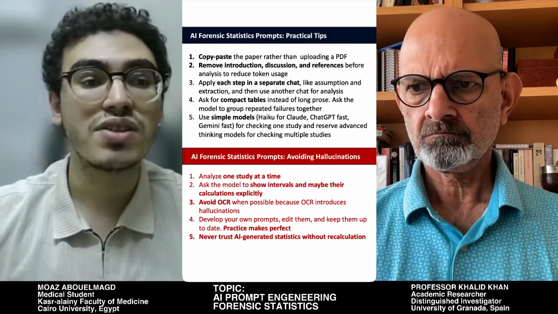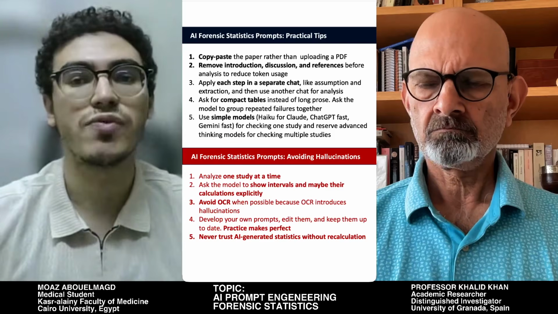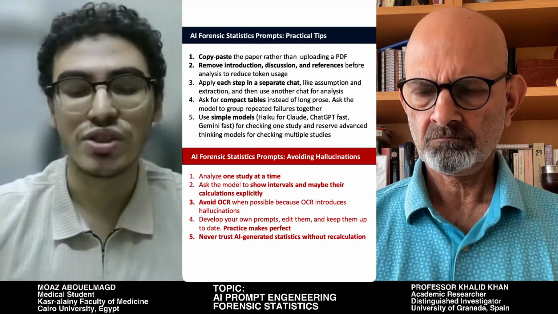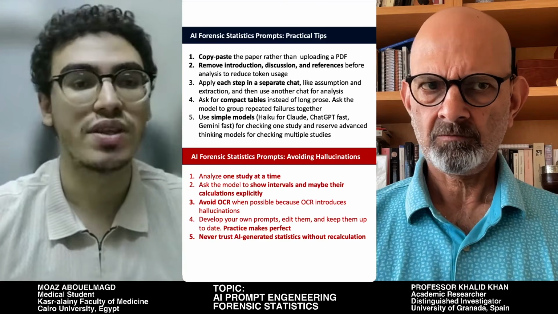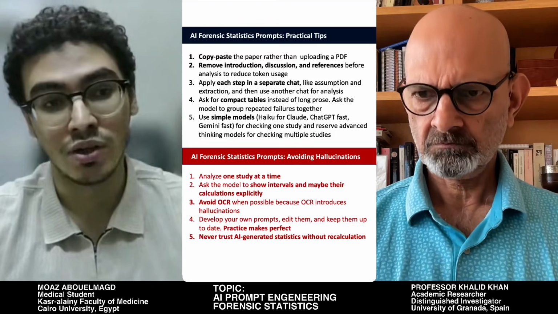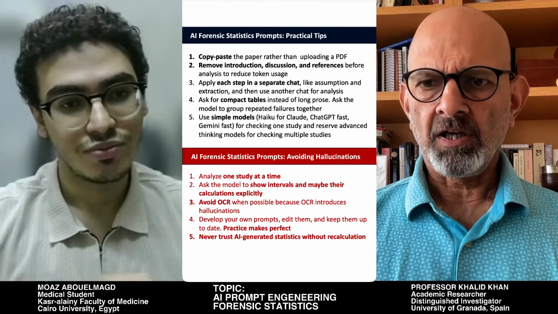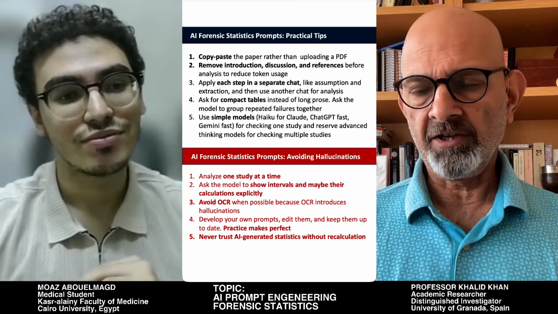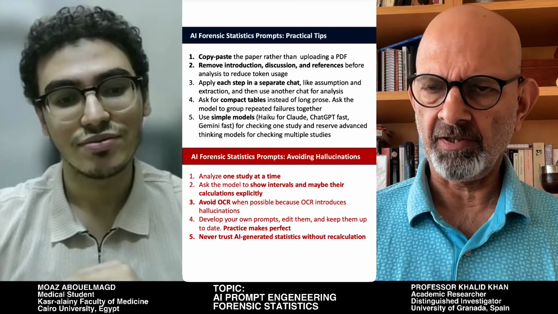AI generated statistics are just for exploration, for initial analysis, and you have to recheck them with actual statistical tools that are available either online or in Python or in our programs.